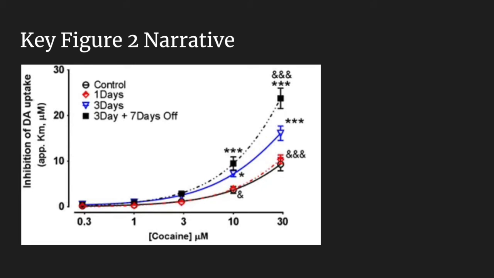So then building off of that, in figure 2, you can see that at very low levels, the dopamine response is not significantly different between the abstinence intervals, but the increased dopamine response rises dramatically as abstinence interval increases at higher cocaine levels. So you can see the curves, they increase drastically for that top black one, whereas the blue one's a little bit less at 30 micromolar of cocaine, and then obviously the red and the solid black is pretty low.